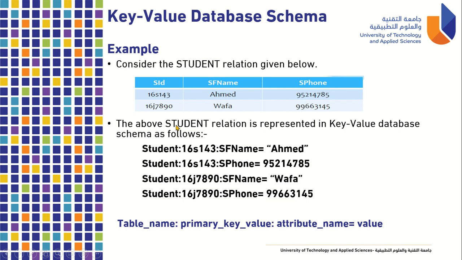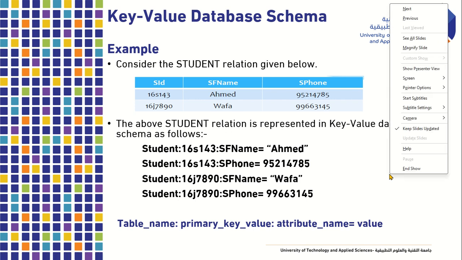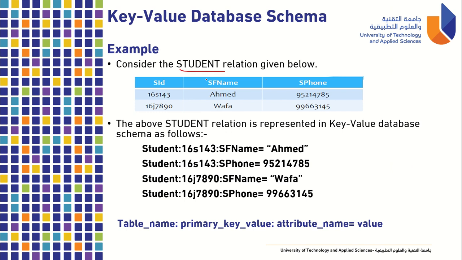So here we have the example. So remember this pattern, we have the table name, colon, primary key value, colon, attribute name equal to value. So in this example, our table name is student. So let me just show here with my pointer. So we have here the student as the table name. So we write here the student. And then the primary key, we have here the primary key value, which is the 16S143.